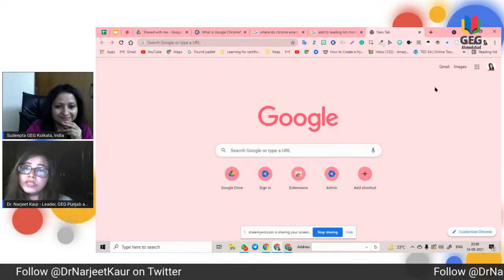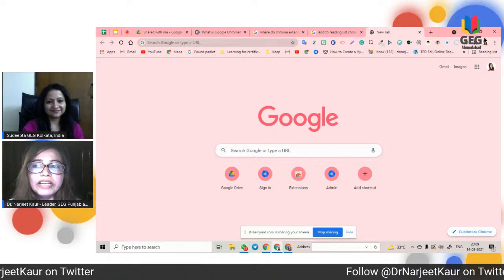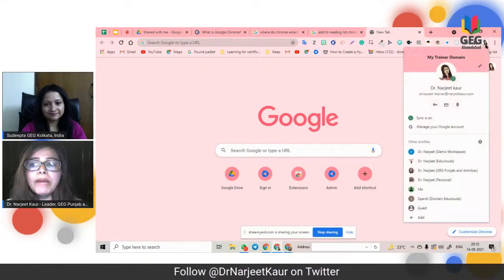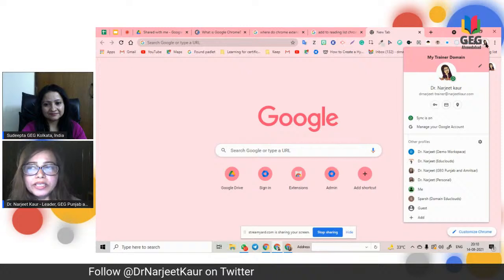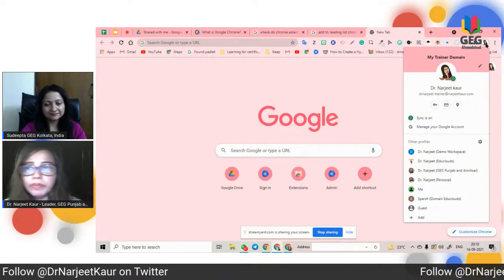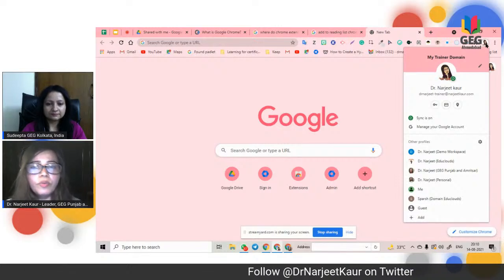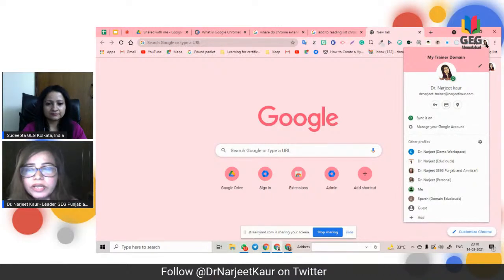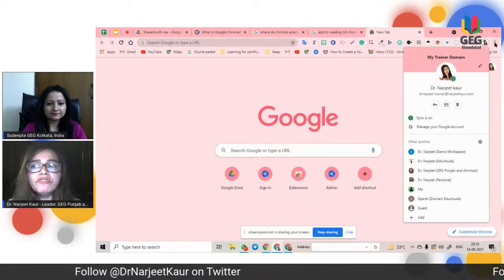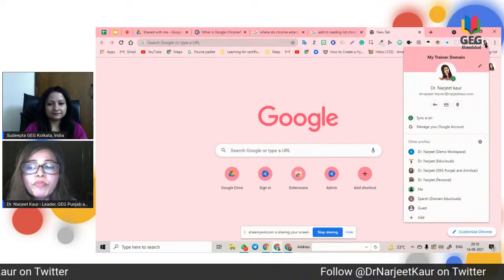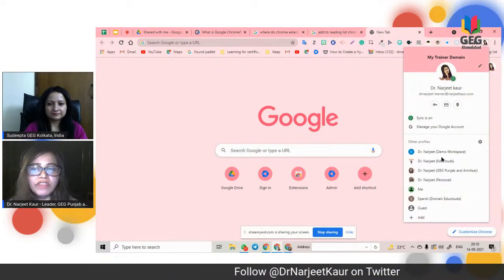Another very cool thing which has come up are these profiles. You see this little person here on the top. My profile pic is getting displayed here because I'm logged in with my Google account. But if you are not, if you create a new profile, you can create new profiles as well. This is a very, very cool function.